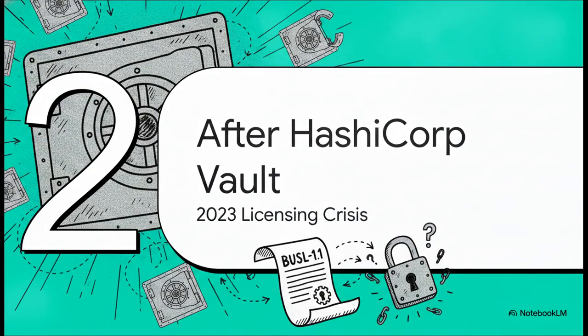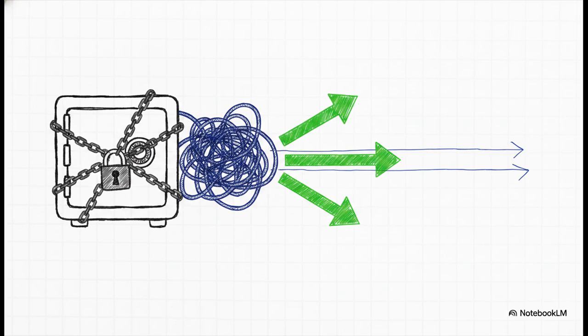Moving on to Section 2, Life After HashiCorp Vault, the 2023 licensing crisis. Let's start by looking at that heavy bank vault. For years, HashiCorp Vault was the undisputed heavyweight champion of this category. But recently, a lot of engineering teams have been scrambling for new vaults. Why? Well, it all boils down to HashiCorp moving Vault to a business source license, or BUSL 1.1, back in 2023. Essentially, what that means is Vault is now source available. It is no longer OSI-approved open source.